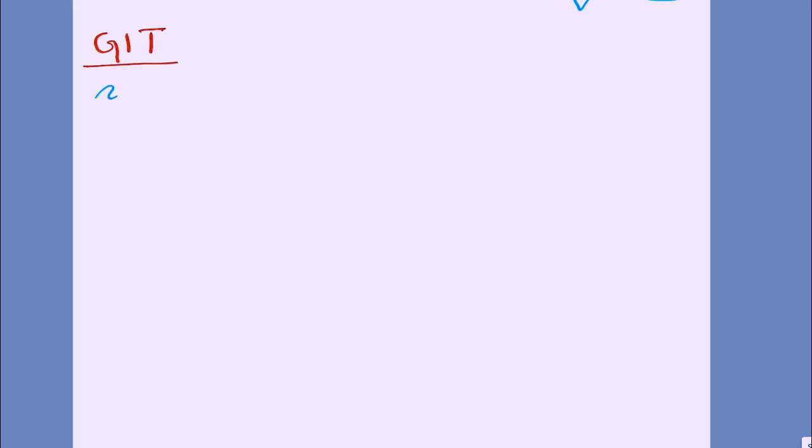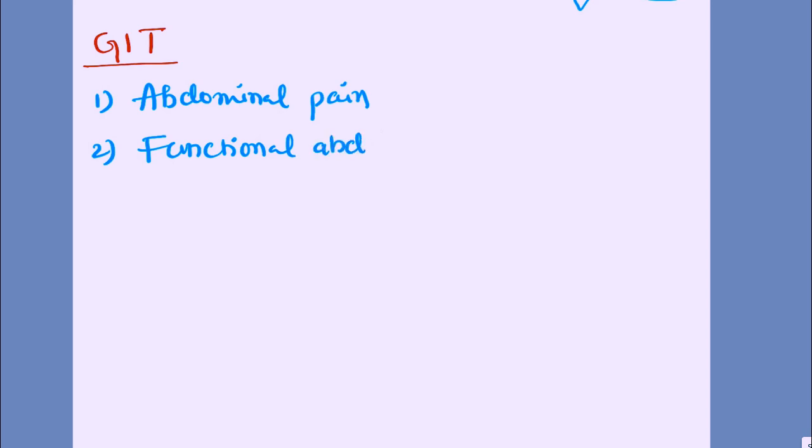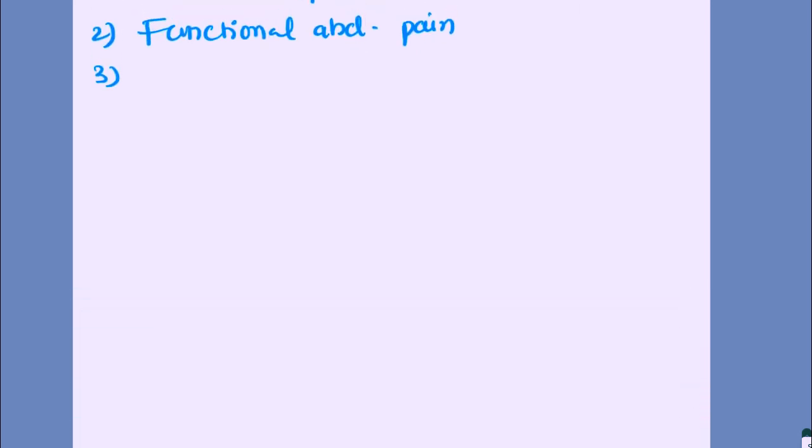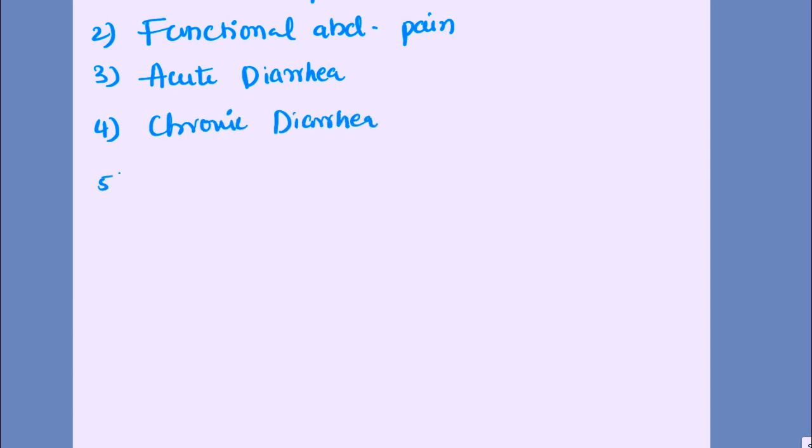So the important topics for the system are: the history can be related to abdominal pain. Non-specific abdominal pain, you need to ask all the questions to rule out an organic cause, or it can be functional abdominal pain, or it can be related to acute or chronic diarrhea. Constipation, vomiting can also be asked in the history station.